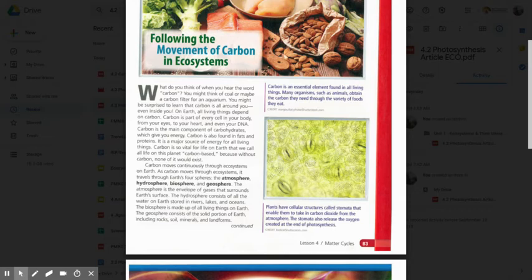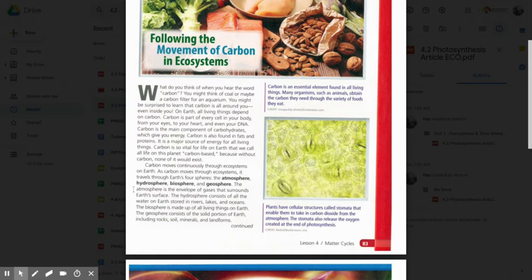Carbon is so vital for life on Earth that we call all life on this planet carbon based, because without carbon, none of it would exist. Carbon moves continuously through ecosystems on Earth. As carbon moves through ecosystems, it travels through each of Earth's four spheres: the atmosphere, hydrosphere, biosphere, and geosphere.